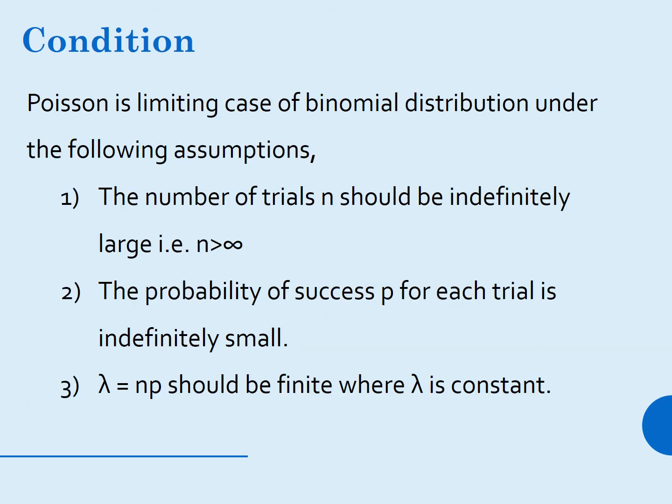Conditions of Poisson distribution. If these conditions are met, we get a more precise value of Poisson distribution. Poisson is a limiting case of binomial distribution under the following assumptions. First, the number of trials n should be indefinitely large, that is n tends to infinity. Second, the probability of success p for each trial is indefinitely small. Third, lambda is equal to np should be finite, where lambda is a constant.